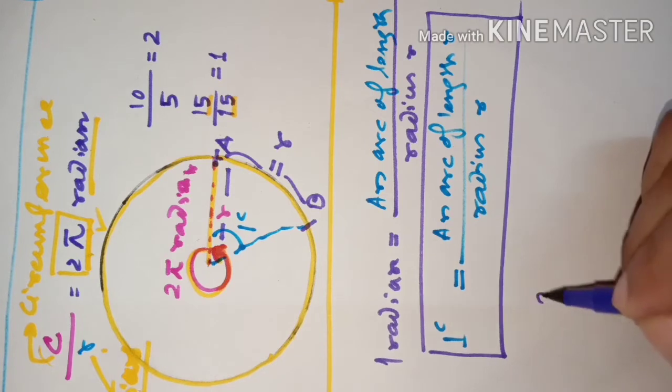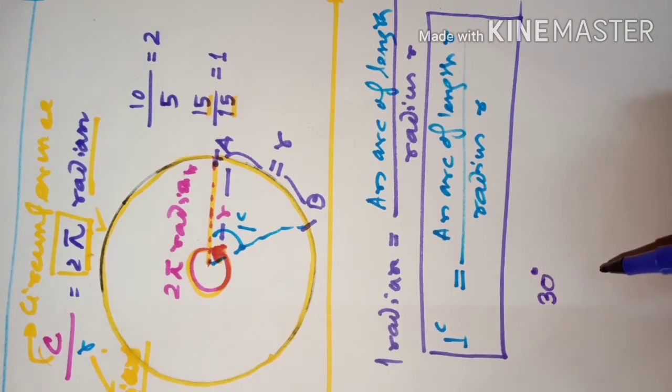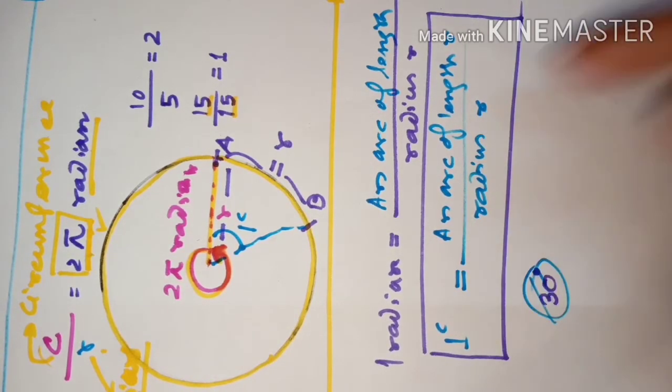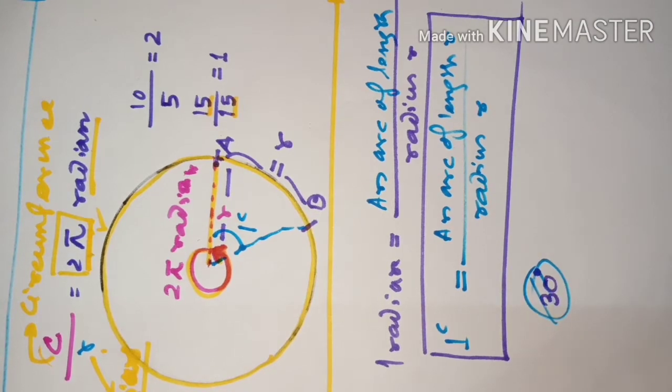Above the measurement, say 30 degree, you will write like this. So 30 degree it is, but this is 1 radian. So 1 radian is formed that way. So what is radian and what is degree? Now the concept is clear, students.